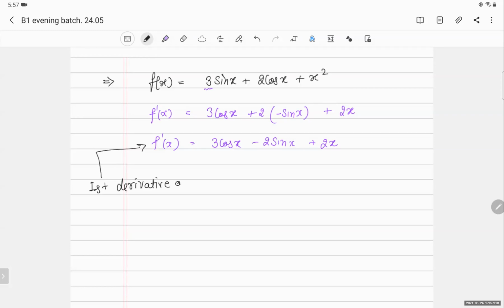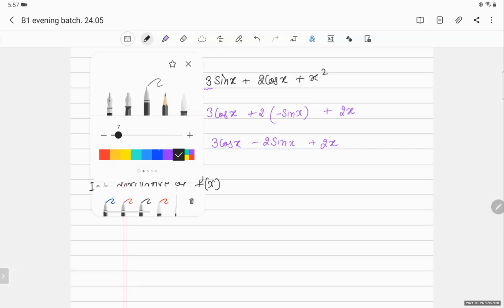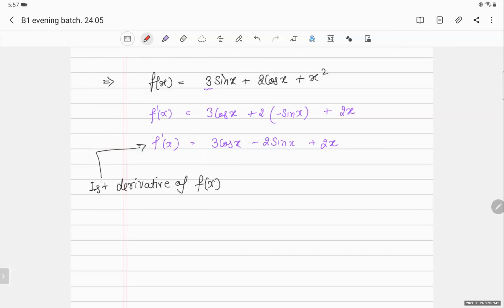First derivative of f(x). Suppose I want to differentiate this function again. Can I do that? Yes, sir, we can. So I will make f''(x). That means I am differentiating the function 2 times.